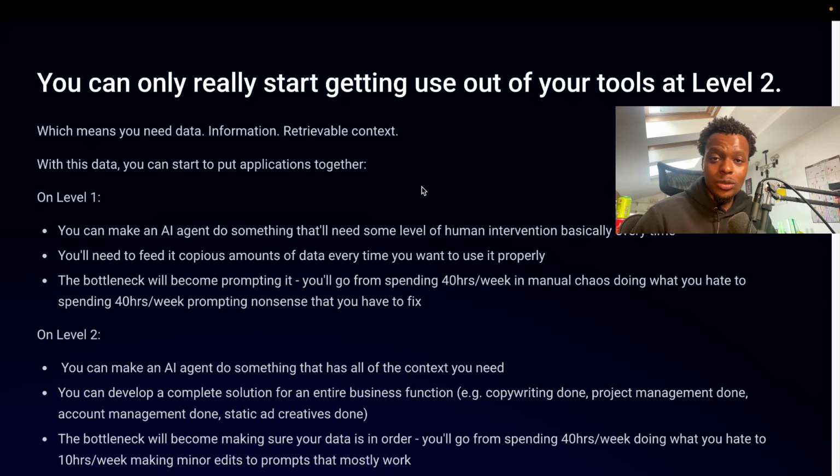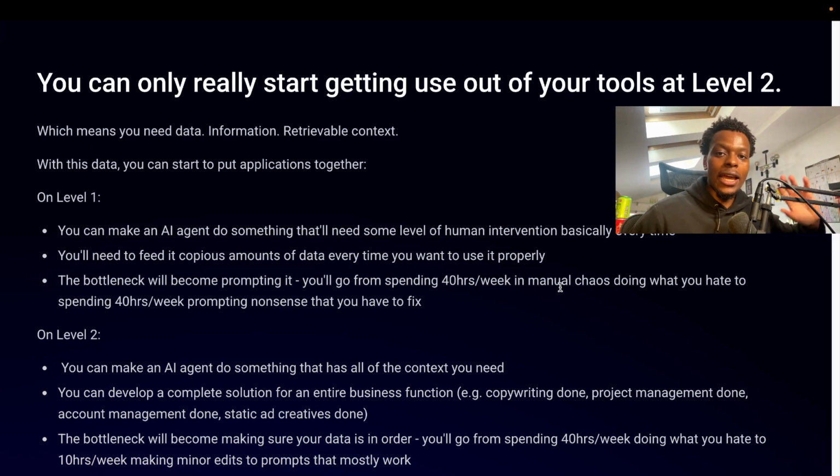And that's the case every single time, but it also means you're going to spend a ton of time prompting it. So the bottleneck will become going from spending 40 hours a week in manual chaos, doing what you hate, i.e. making the copy manually, to spending 40 hours a week prompting nonsense that you then have to fix, or prompting very, very heavy prompts where you're rewriting. For example, let's say you're a landing page creator for e-commerce brands.